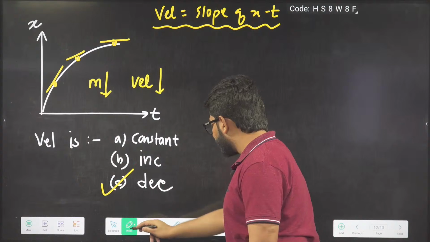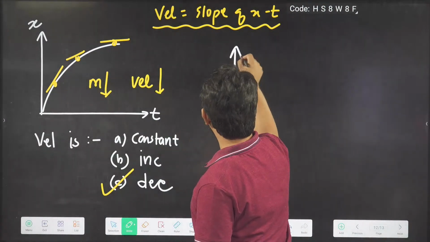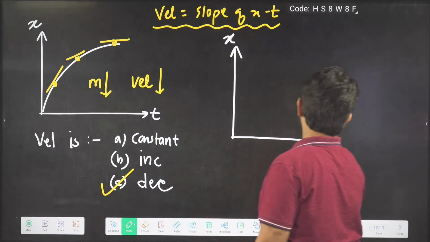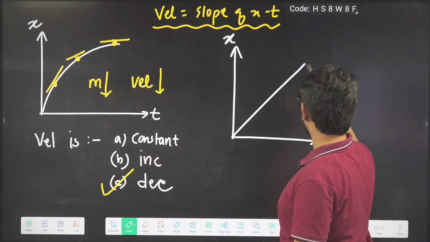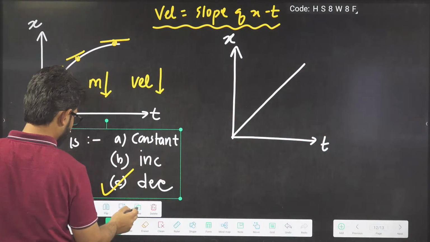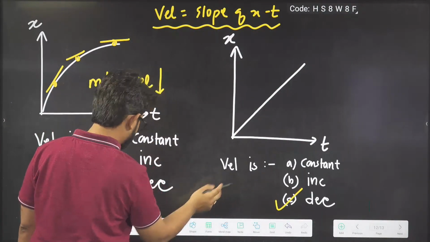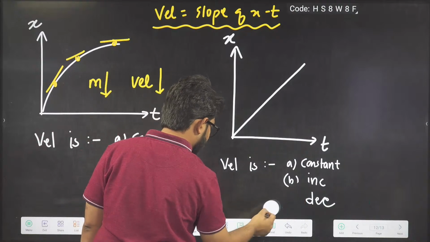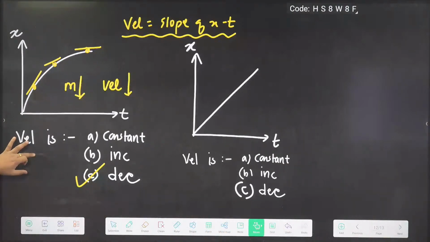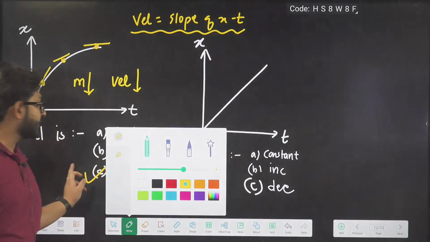That's the question that you will also get in your exam. You will get these types of questions in your exam, guys. An x-t graph is given. Let's see how many of you will get the answer. Question is given like this. Velocity here is increasing, decreasing or constant. How many of you will give me the answer? What is happening here, guys?